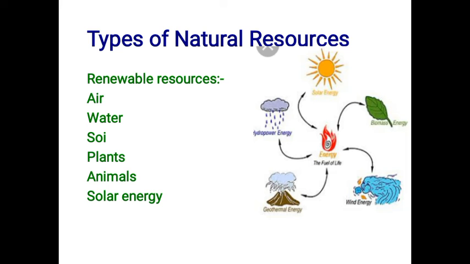Alluvial soil, black soil, red soil, laterite soil, mountain soil and desert soils. So these are the different types of soils. Now plants. Plants give us food to eat and oxygen to breathe. Almost all animals depend upon plants for food. Trees prevent soil erosion and give shelter to many animals. This is why plants are called green gold.